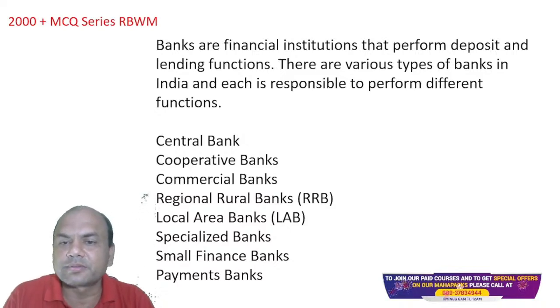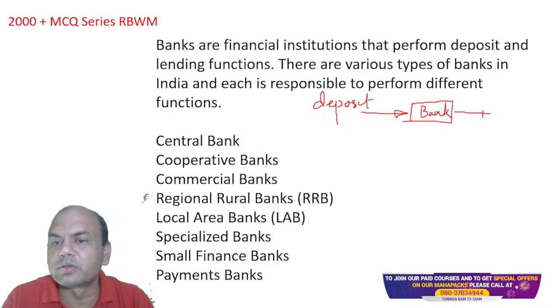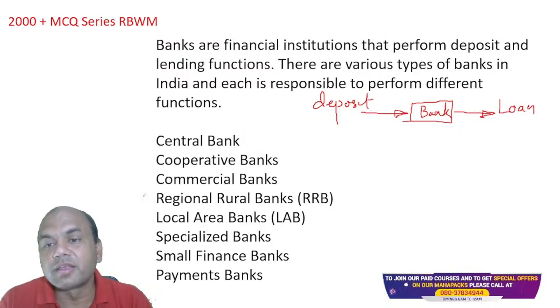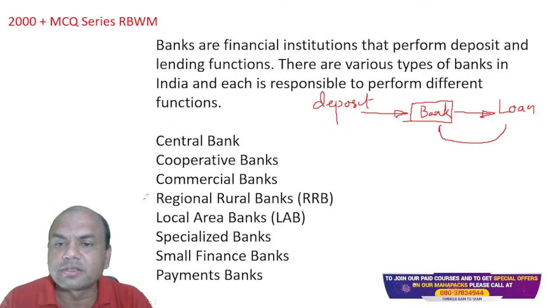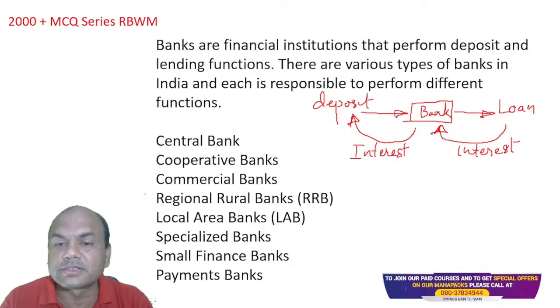See, if this is a bank, what happens? There is a depositor over here who deposits the money. Then the bank gives this amount as a loan to this guy. How does the bank earn then? This loan person will give the interest, and this deposit person has given the deposit, so the bank will again pay the interest to this guy. Only the difference is this interest over here will be lesser.